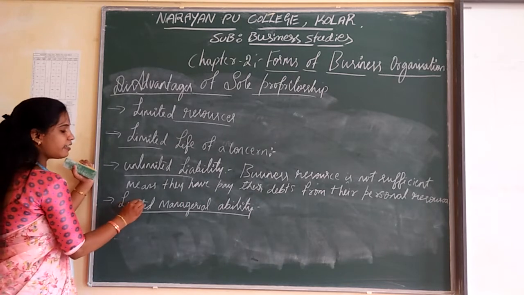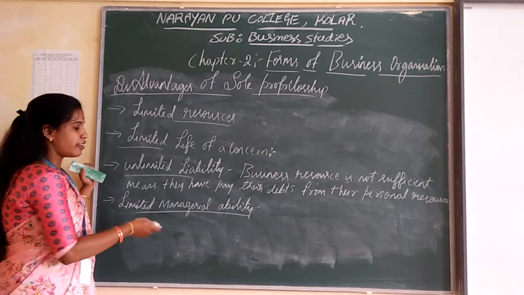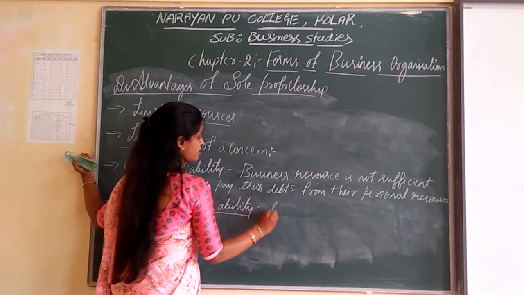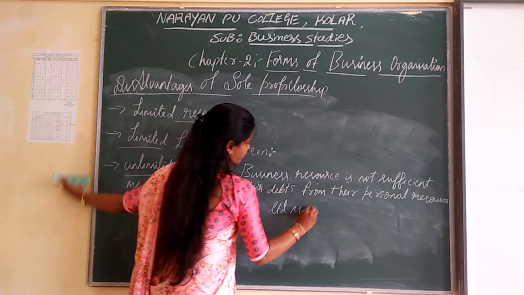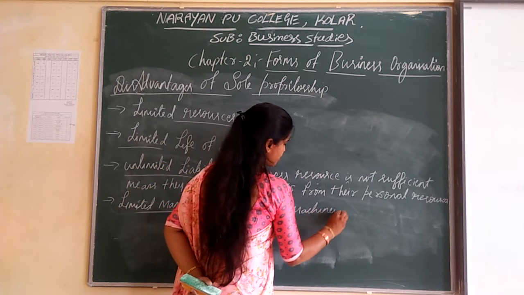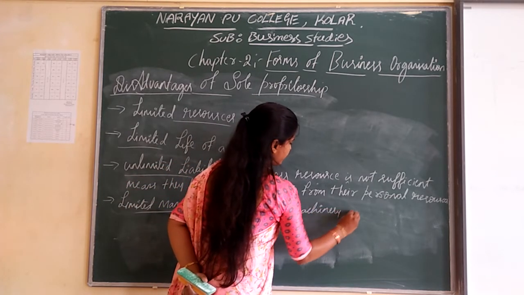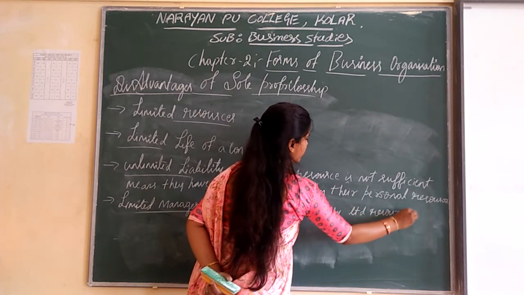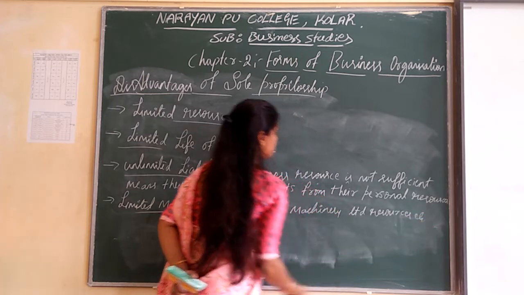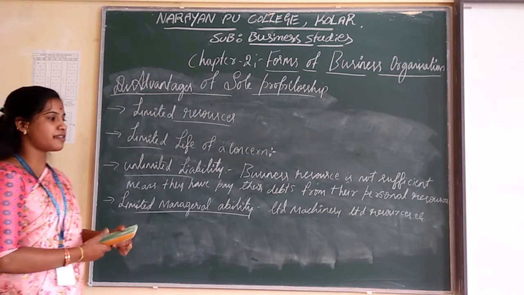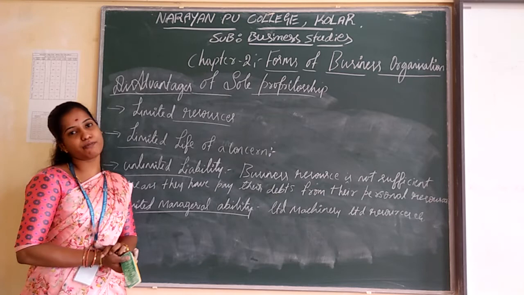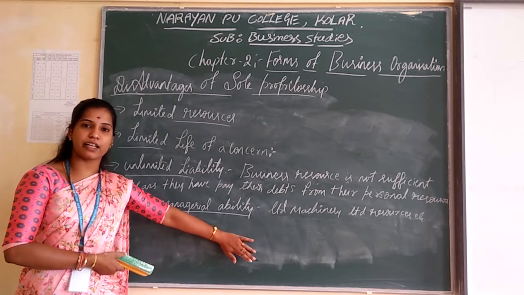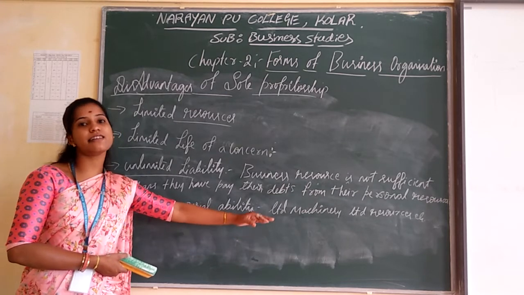So limited managerial ability. That means the sole proprietor has limited machineries, limited resources, and limited structure.